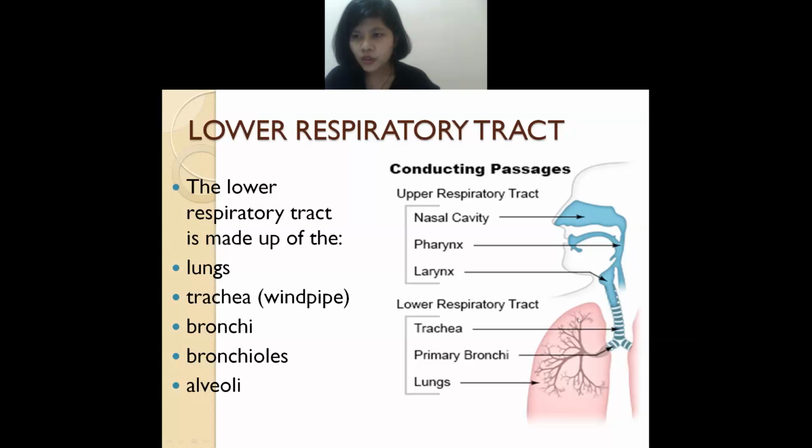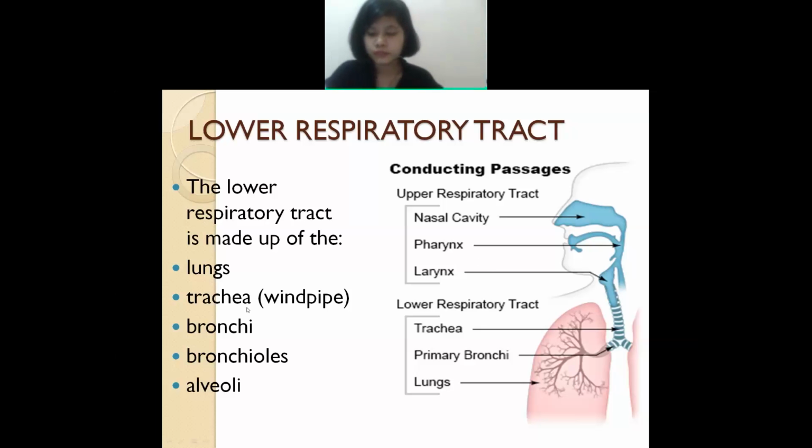This is the bronchi, and all these are known as the bronchioles. And next is the alveoli. Alveoli are very small. So these are the parts of the lower respiratory tract.